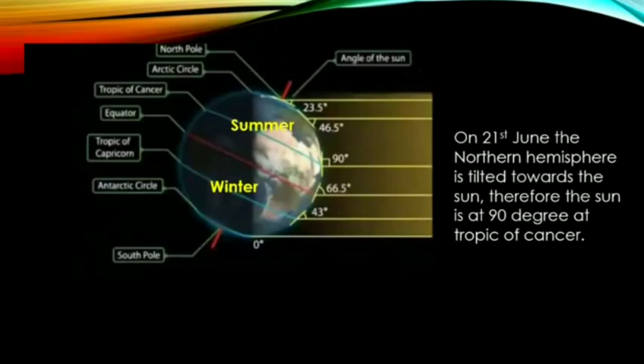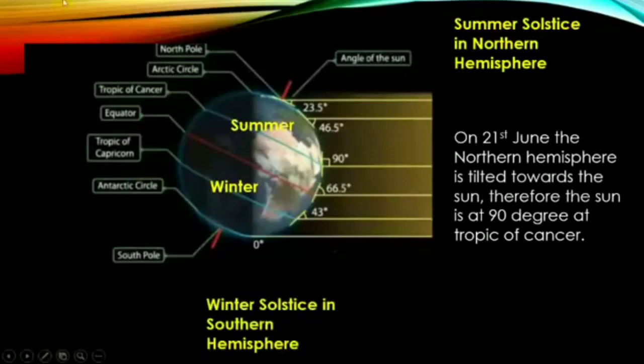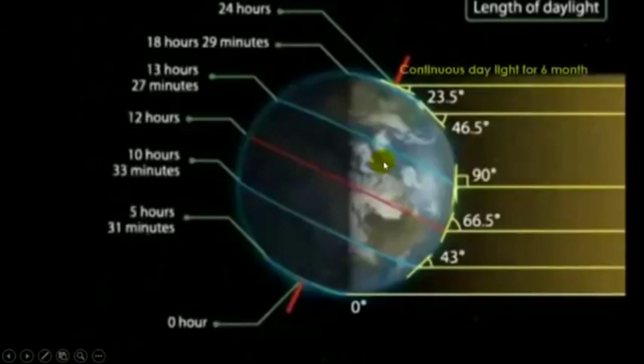On 21st June, the northern hemisphere is tilted towards the sun. Therefore, the sun is at 90 degrees at the Tropic of Cancer. Summer solstice in northern hemisphere, winter solstice in southern hemisphere. Continuous daylight for 6 months. Continuous night for 6 months.